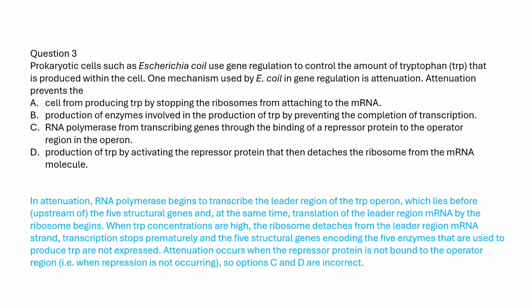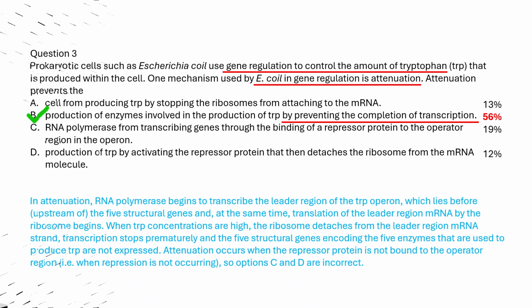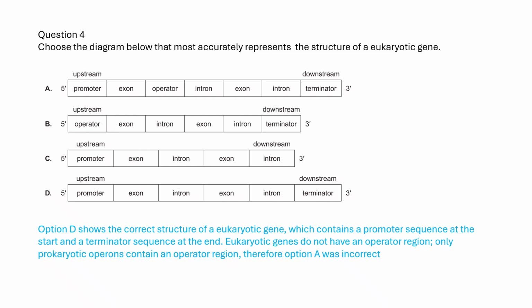Gene regulation in prokaryotes controls tryptophan levels via attenuation. This mechanism prevents the completion of transcription, thereby stopping the production of tryptophan synthesizing enzymes. Eukaryotic genes are characterized by a promoter sequence at their start and a terminator sequence at their end, notably lacking the operator region found only in prokaryotic operons.